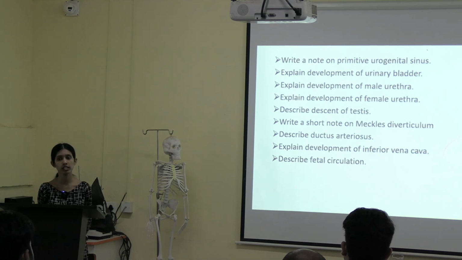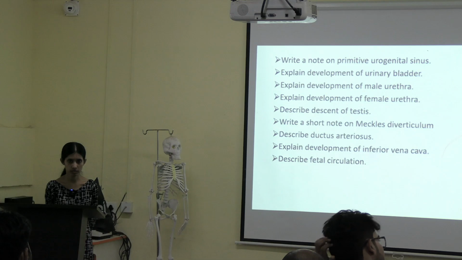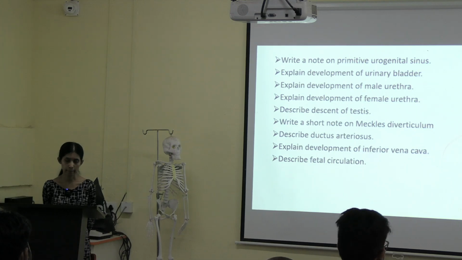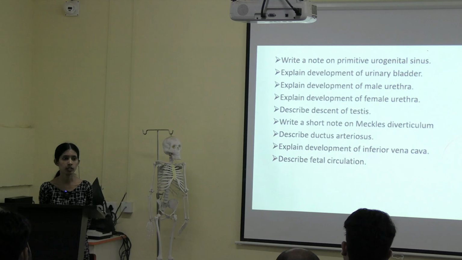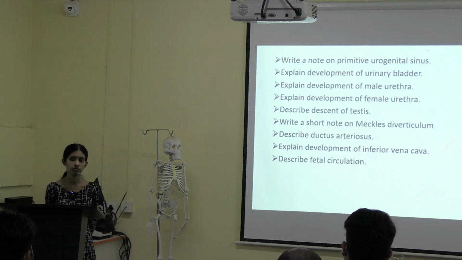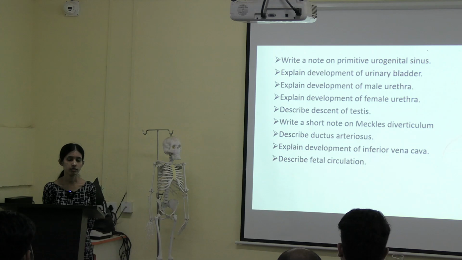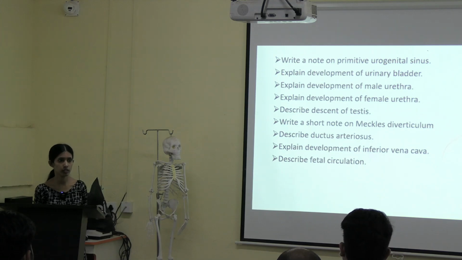How many parts are there in inferior vena cava? How many segments are there in inferior vena cava? How many components are involved in the development of inferior vena cava? For the development of your inferior vena cava, 6 components are involved.